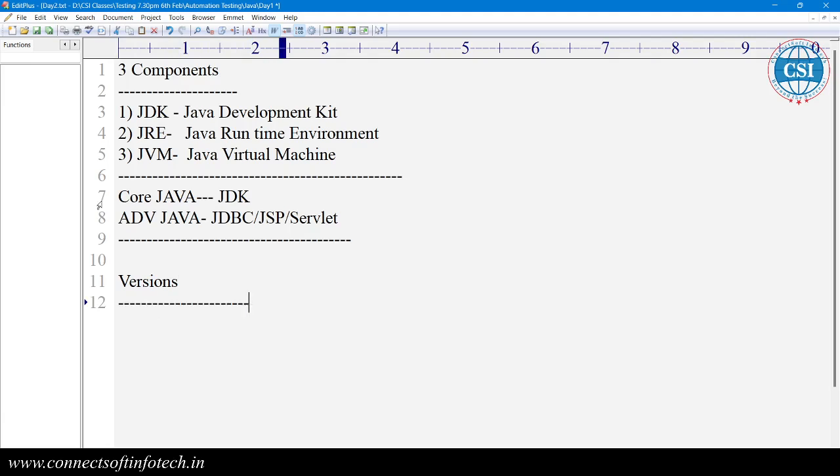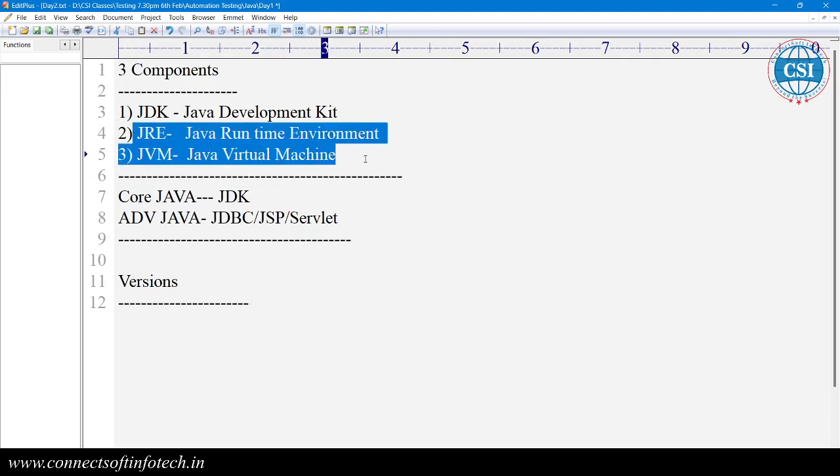We require a JDK, Java Development Kit. In the JDK there are the JRE and JVM available. These tools provide a runtime environment and execute our Java code.